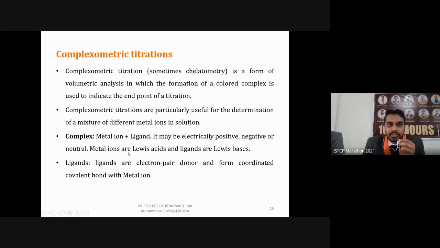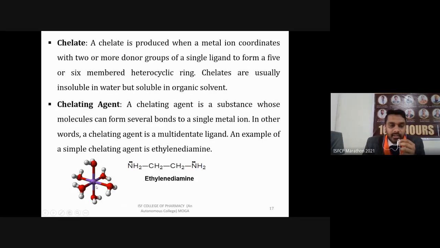We can show it like this. In this case, there is one metal ion and these are ligands which are forming a complex with this metal ion. It will look like this if you are analyzing it using instruments. There are two terms in complexometric titration which you have to understand. First one is chelate. A chelate is a metal complex which is produced when a metal ion coordinates with two or more donor groups of a single ligand to form 5 or 6 membered heterocyclic rings.